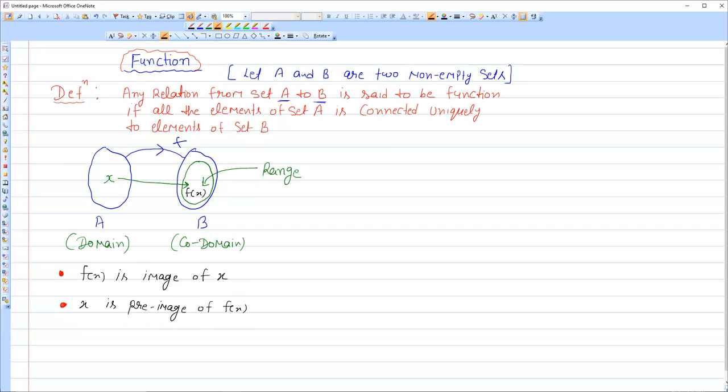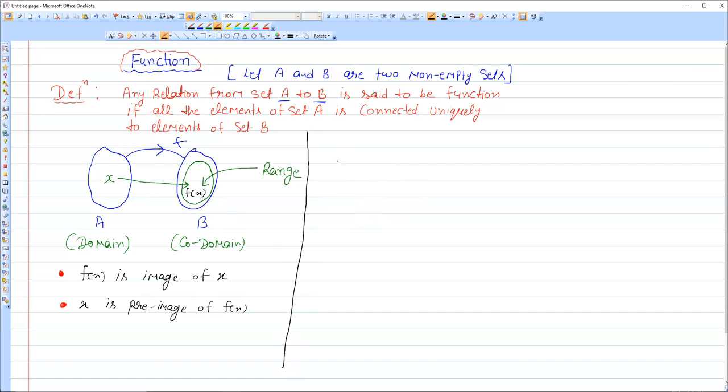So the value we are getting as output, fx, will be the image of the input x. But if we define x in terms of fx, we can say x is pre-image of fx. fx is image of x, x is pre-image of fx. These two points you have to keep in your mind. Okay, next one, number of functions possible.